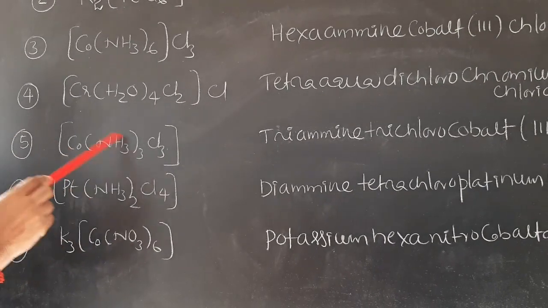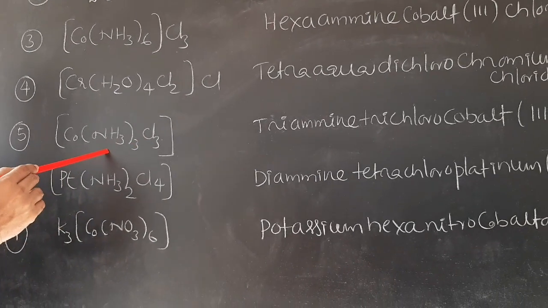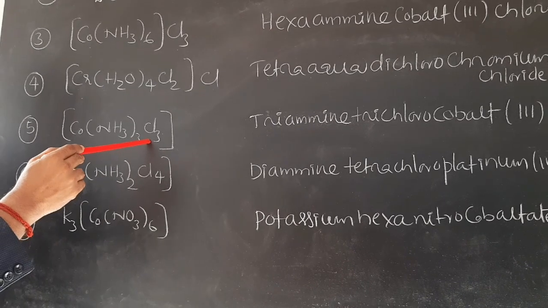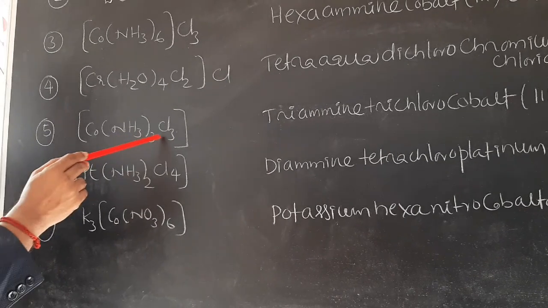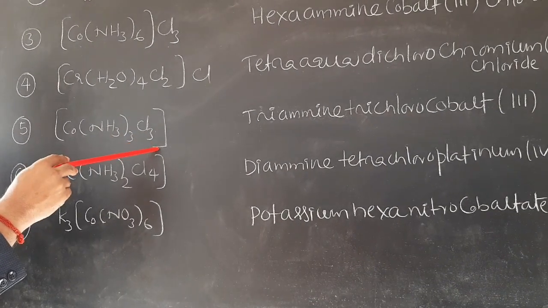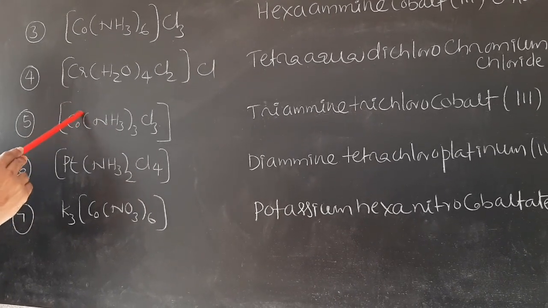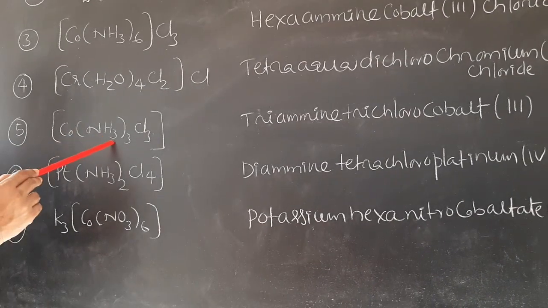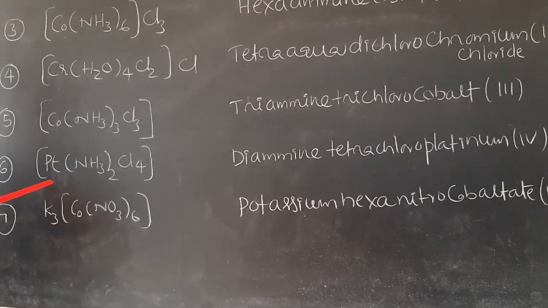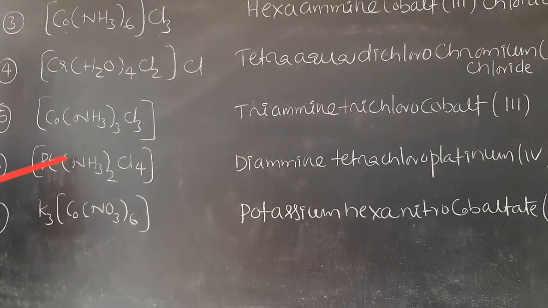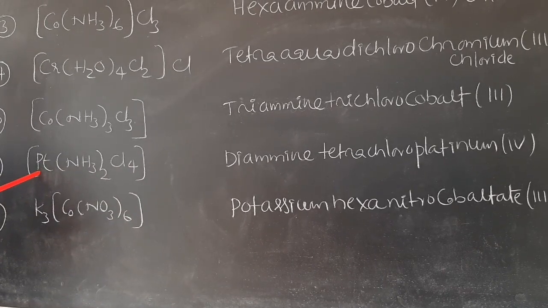Co(NH3)3Cl3. So this is a neutral complex, no charge is present. So we have to name the ligands first. This is ammine and this is chloro. Ammine A, chloro C. So triammine, and there are 3 chlorines, trichloro, cobalt(III). Why? The positive charge present on cobalt is equal to 3. This is neutral. This is 3 Cl minus. Necessarily the charge will be plus 3. Next, Pt(NH3)2Cl4. This is also similar to this case. This is a neutral complex. Diammine, tetrachloro, platinum(IV).